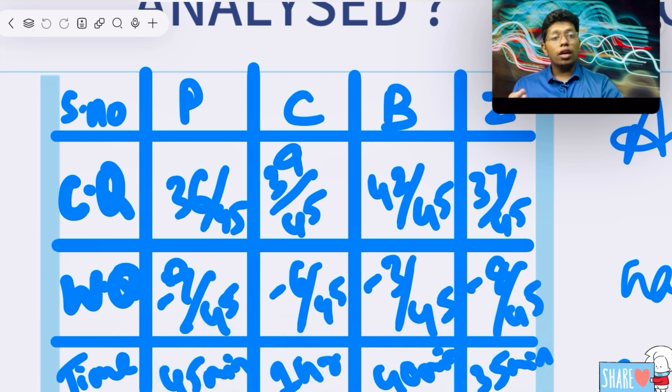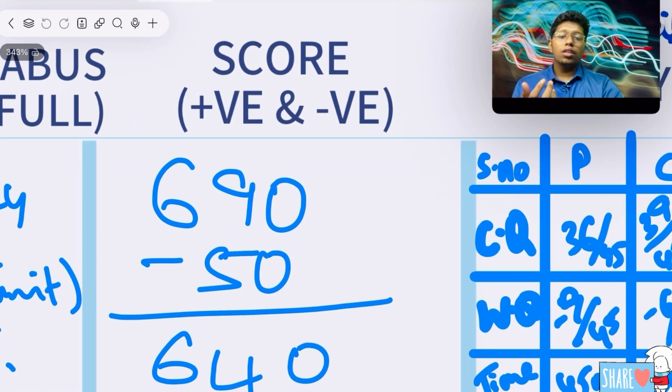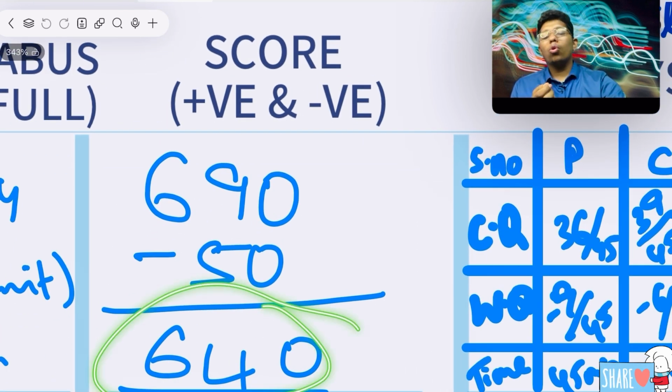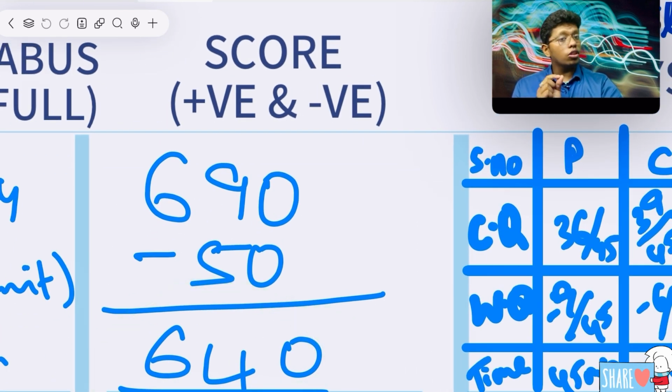You should see the correct questions, wrong questions or not. But the actual part here is the actual score. What is the score you have got? That is the most important thing that you should remember for the next test. You should improve, like I will say, last test I have taken around 550. Next test, definitely you should take 550 plus. It could be 551 also, but not below 550. It could be more than 550 or equal to 550.